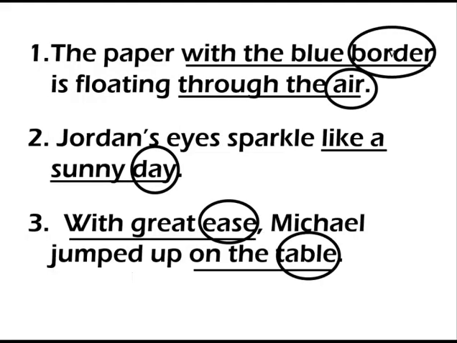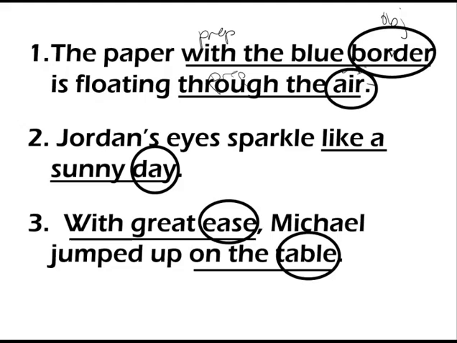Okay, hopefully you paused and tried it out. So for each one, I'm starting with my preposition with the blue border. Here is my object. So that's where my prepositional phrase ends, but then I have a verb phrase here. So then no prepositional phrase there, but then I start a new prepositional phrase here. So I have prep and object, so that sentence has two.